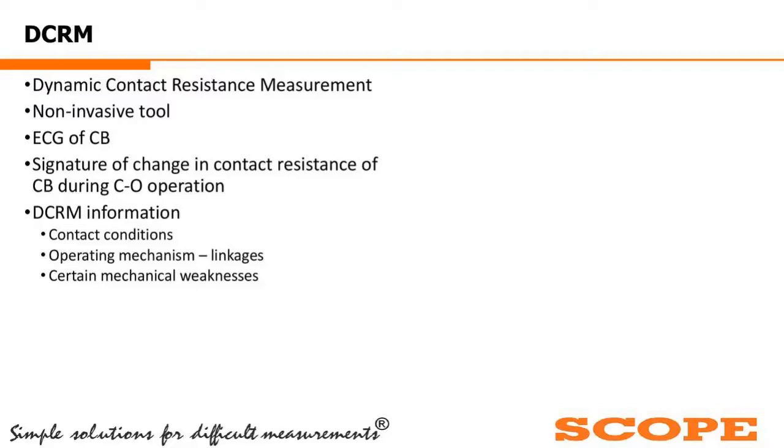In certain cases we have also seen it reveal mechanical weakness inside the interrupter, like contact fingers, contact looseness, even misalignment of the contact, sometimes misalignment of the operating rod, or some mechanical problem in the operating rod or the linkages. All this information we get during the DCRM measurement.